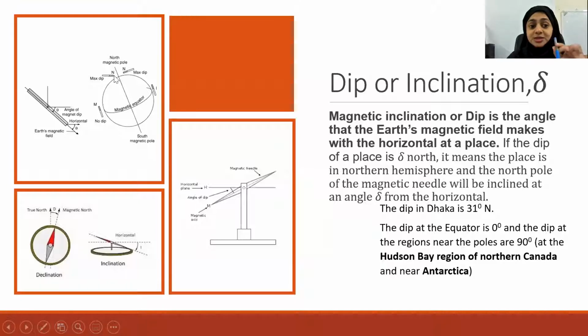So when we reach the North Pole, what happens? It is completely attracted and the compass will stay like this along the vertical because the North Pole will be completely attracted by the Earth. So it will stay like that.